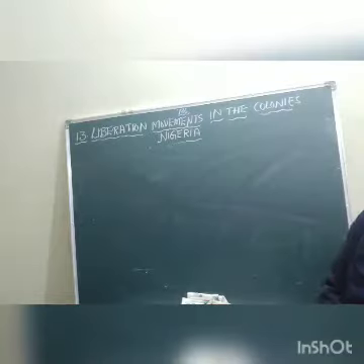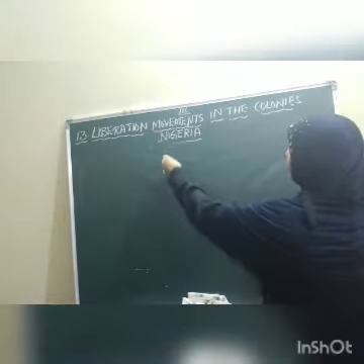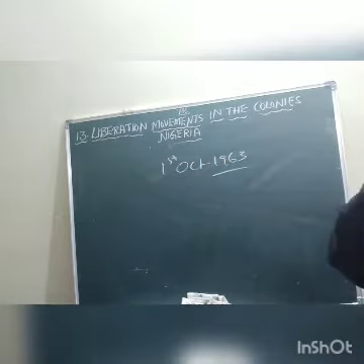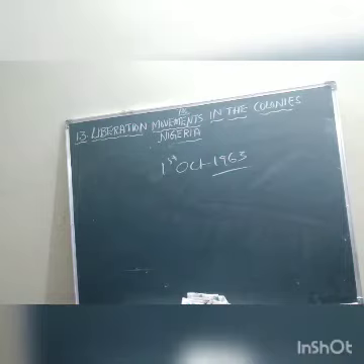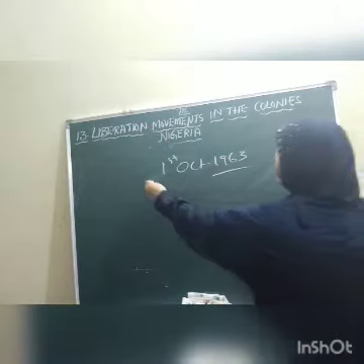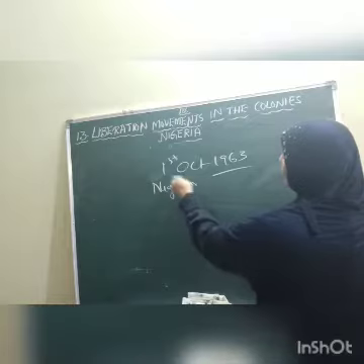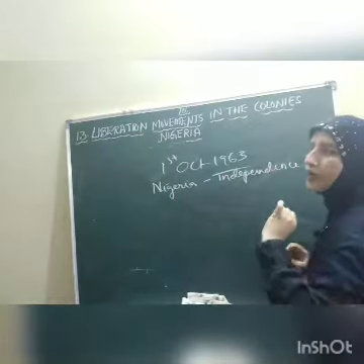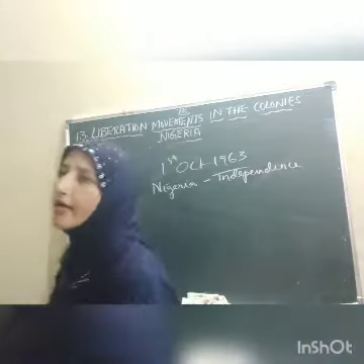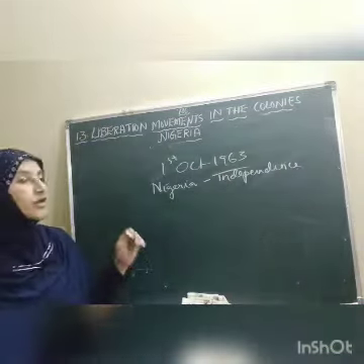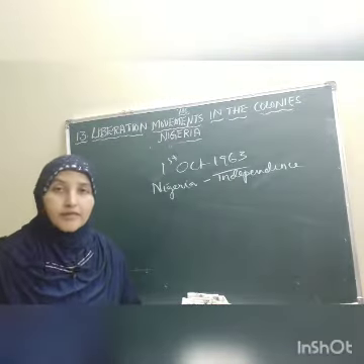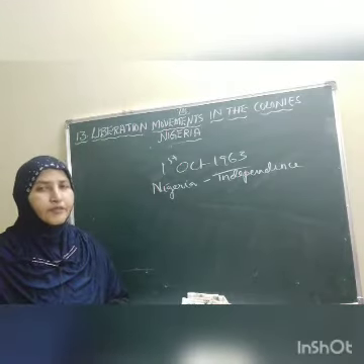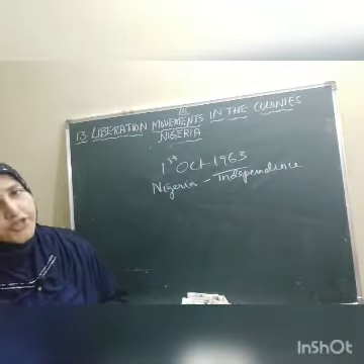So on the 1st of October 1963, the British declared Nigeria an independent country. Nigeria got independence. It's very good news that after a long struggle, at last Nigeria got independence. So just now we discussed there were three important parties: NCP, NCNC and AG. So what happened as soon as Nigeria got independence?